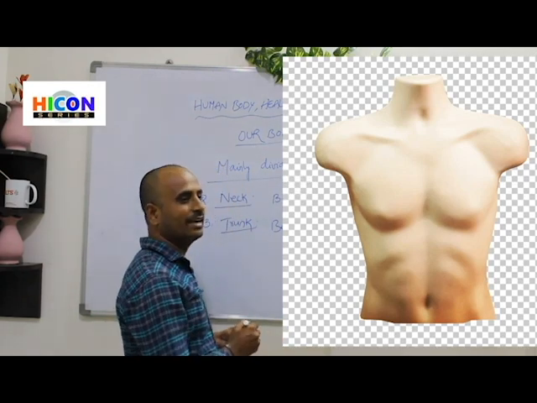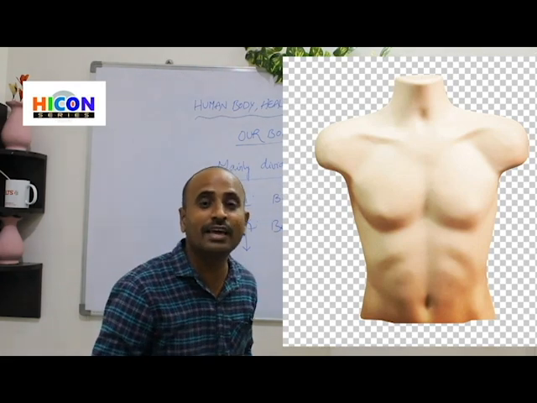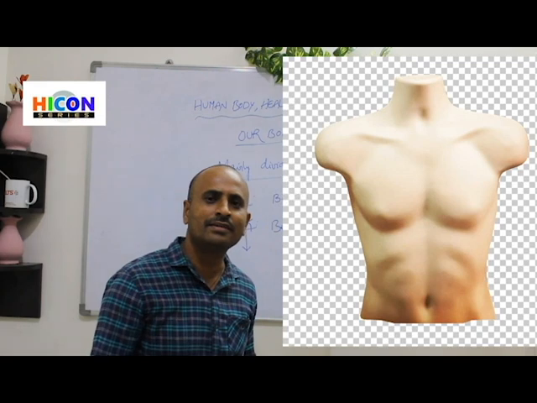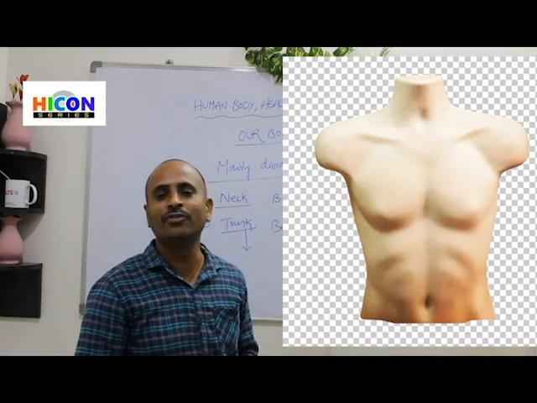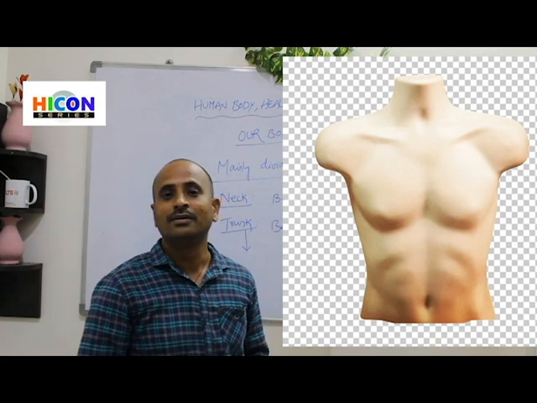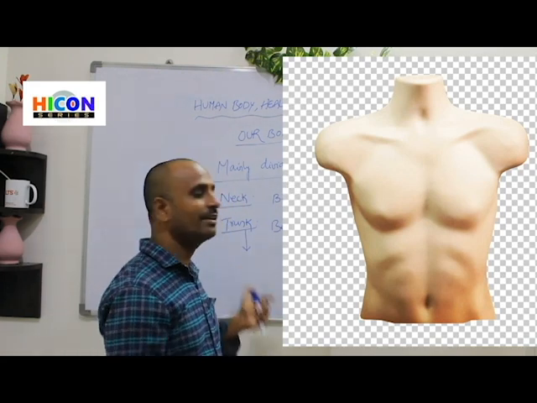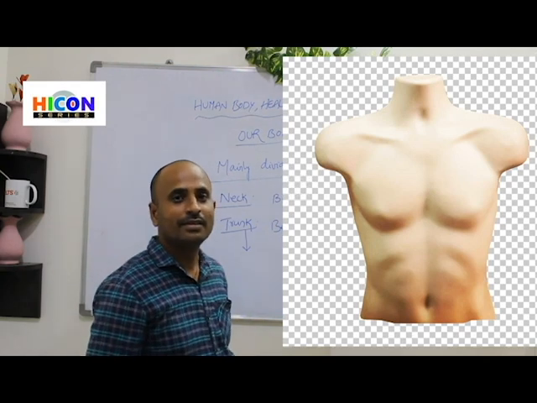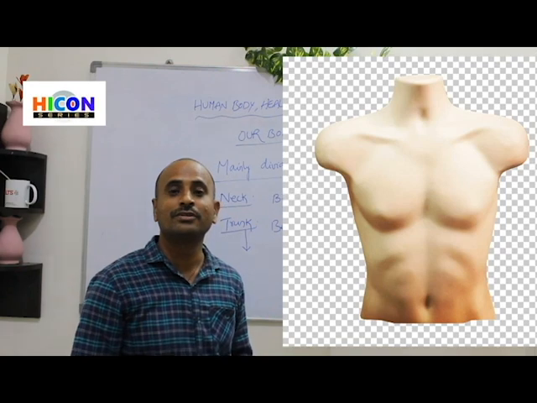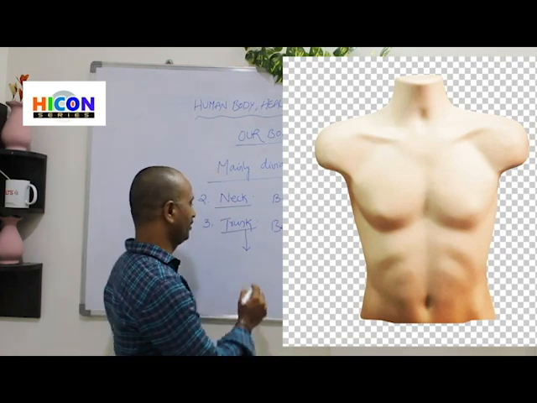What does the trunk contain? Look at the picture. What are the parts that the trunk has? Anybody tell me, children? Look at the picture carefully. The parts are already marked in the picture. Read the parts. What are the parts contained in the trunk? Yes, very good. The trunk mainly contains two parts.